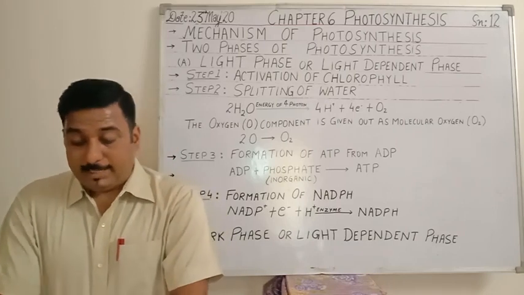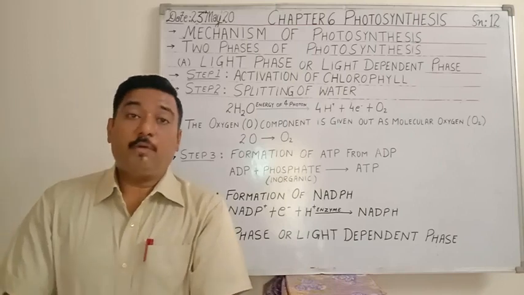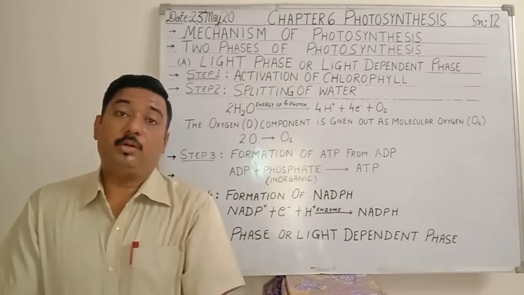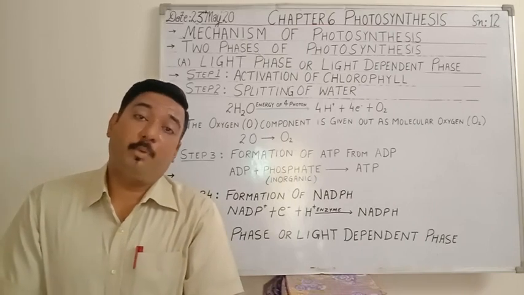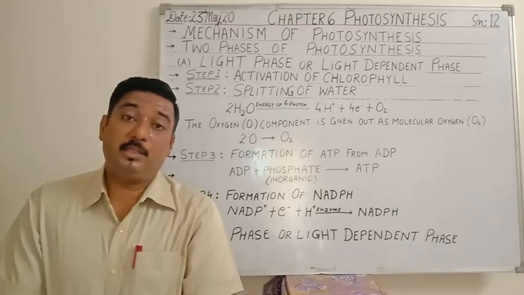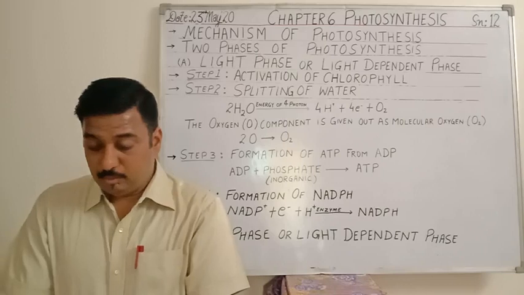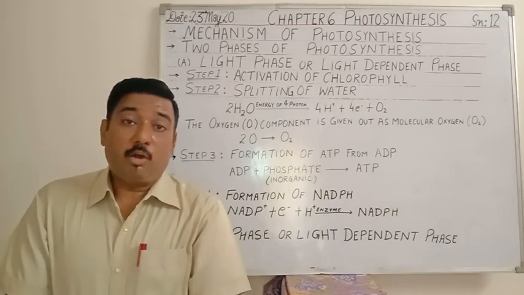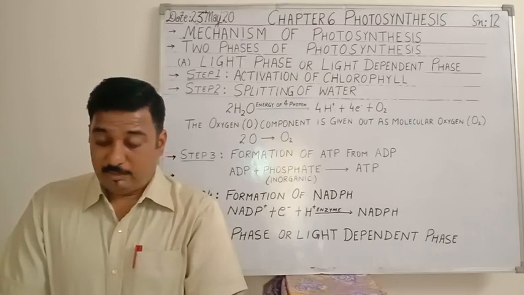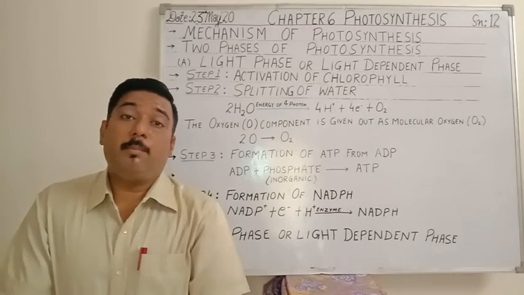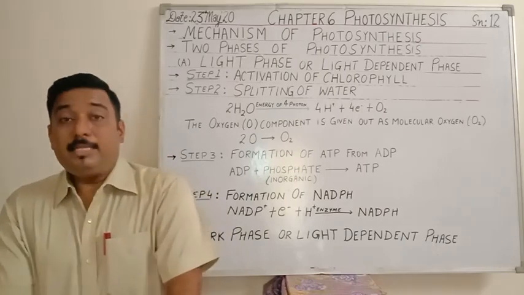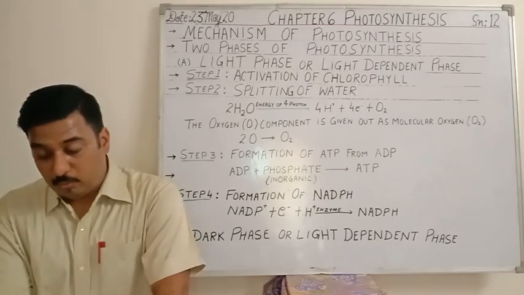Then I had explained you the meaning of the sentence, why too much light destroys chlorophyll. Okay, and we know that light is very important to chlorophyll in order to carry out the process of photosynthesis, since it activates the chlorophyll molecules. But when there is too much light, what happens? It destroys the activity of chlorophyll. I had explained you about chloroplast organelles, which are very important organelles found in the plants. These chloroplasts are the site of photosynthesis.